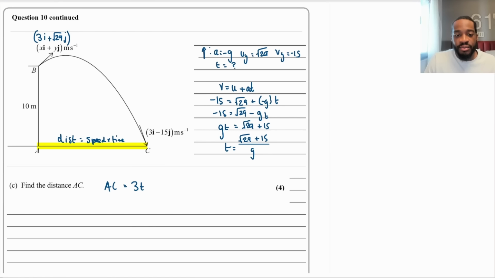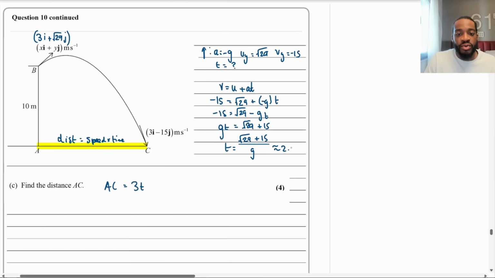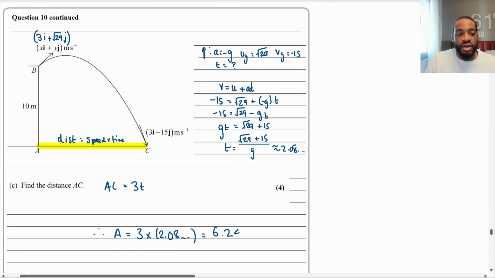Okay? So putting that in my calculator, I'm going to have root 29 plus 15 over g, which is 9.8. And this equals 2.08 approximately. So therefore, the distance AC is going to equal 3 times that number. What is that going to be? Putting that in, I'm just going to literally do 3 times answer. This gives me 6.24 for 3 significant figures. So, all right, 6.24 meters for 3 SF.